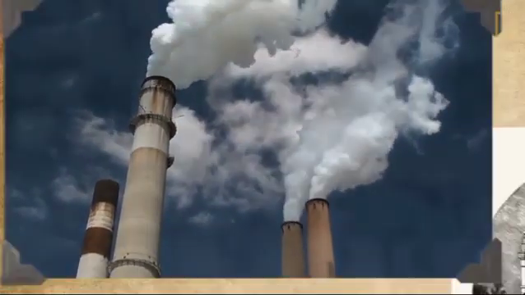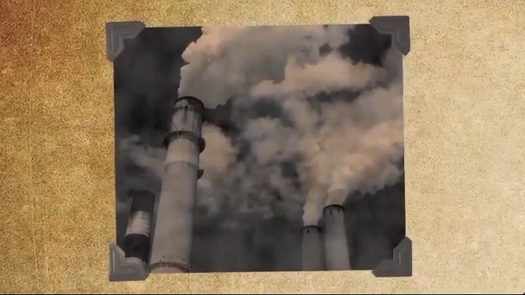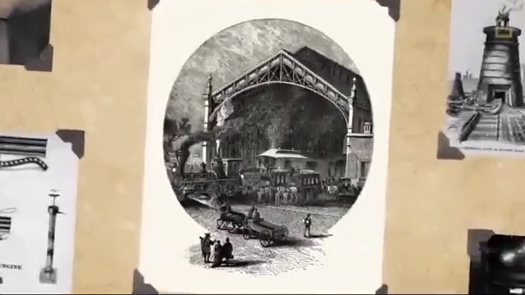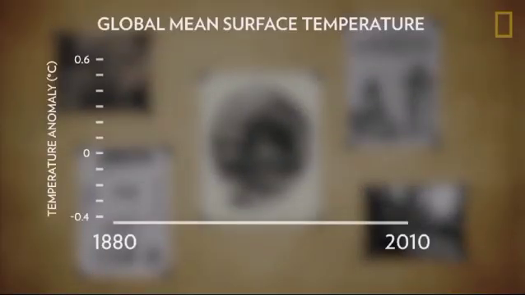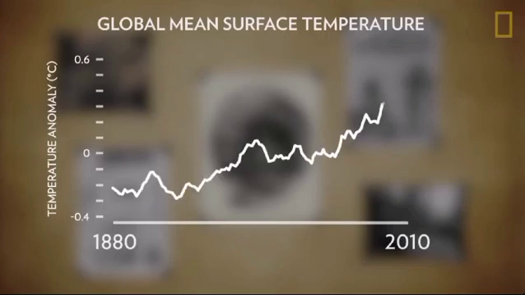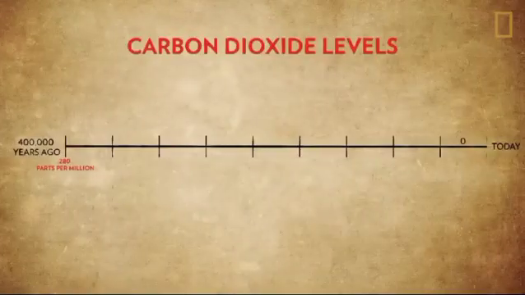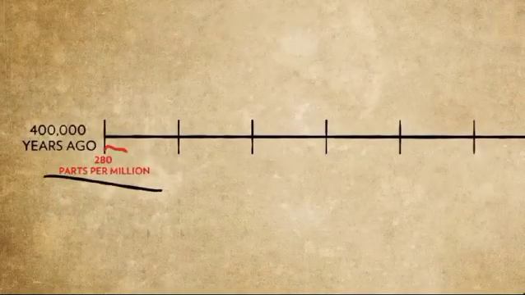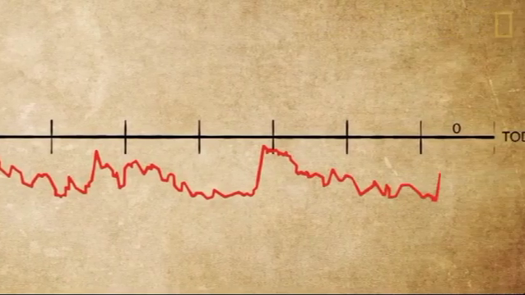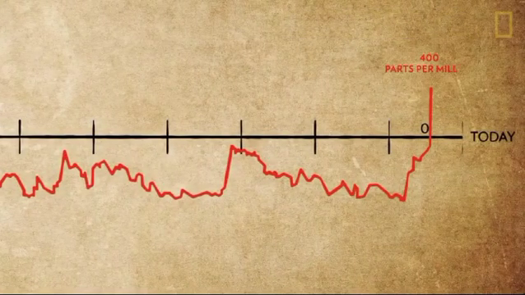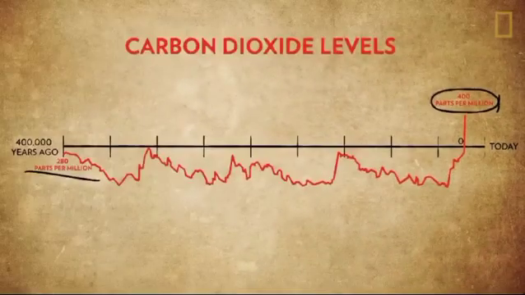Human activities like the burning of fossil fuel have increased the amount of carbon dioxide in the atmosphere by more than a third since the Industrial Revolution. The rapid increase of greenhouse gases in the atmosphere has warmed the planet at an alarming rate. Well, Earth's climate has fluctuated in the past, but atmospheric carbon dioxide hasn't reached today's level in hundreds of thousands of years. Effects of climate change.